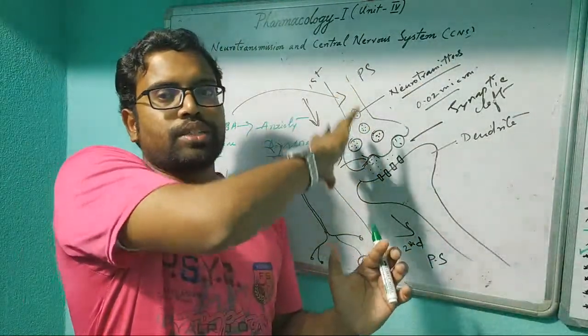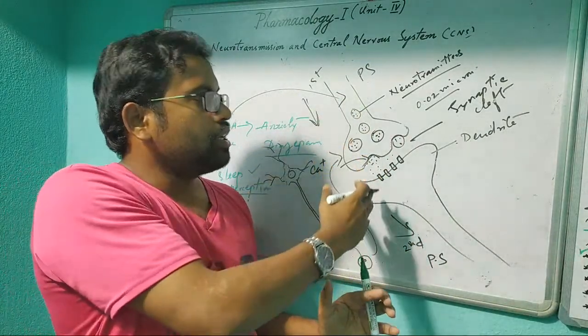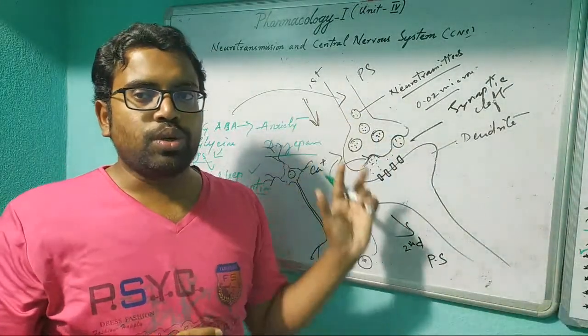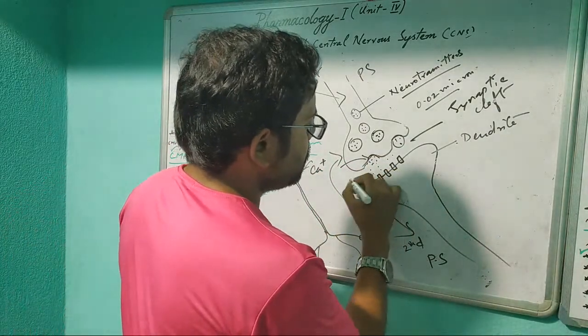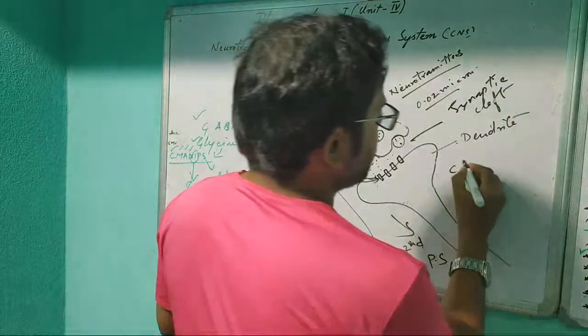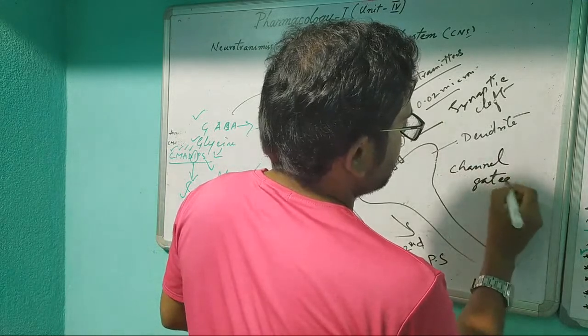So many neurotransmitters come and bind, and sometimes researchers say even multiple types of neurotransmitters can bind. When it opens, these receptors are actually channel gated, sodium channel gated.